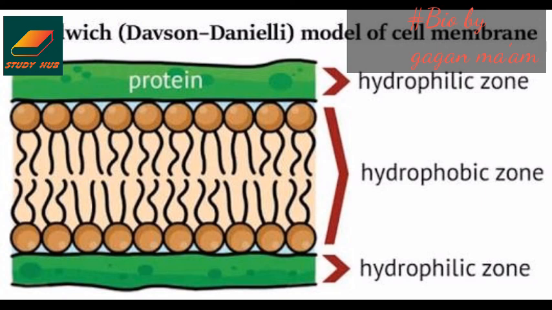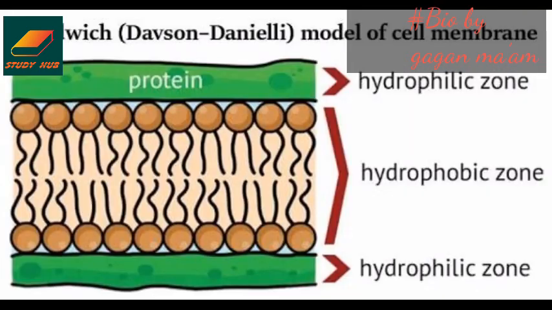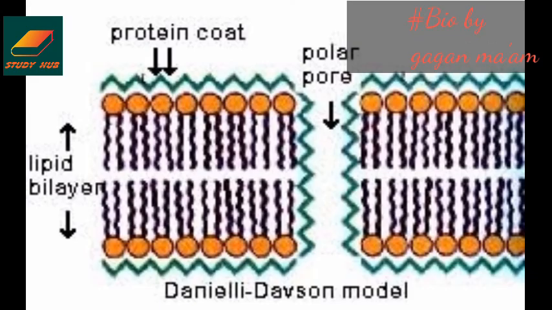According to this model, the plasma membrane is made up of 3 layers in which a bimolecular layer of lipid is sandwiched between 2 layers of protein. The protein layers are on the outside and the lipid is in between, so it looks like a sandwich, which is why this model was named the sandwich or tri-lamellar model.